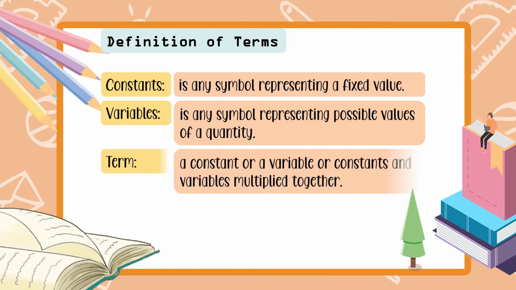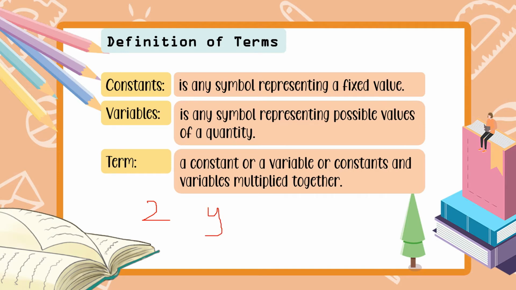Next, we have term. So, a term is a constant, okay? Pwede siyang constant lang, or pwede din siyang variable lang, or pwede siyang combination of constants and variables that are multiplied together. So, ibig sabihin, si 2 ay pwedeng maging term.